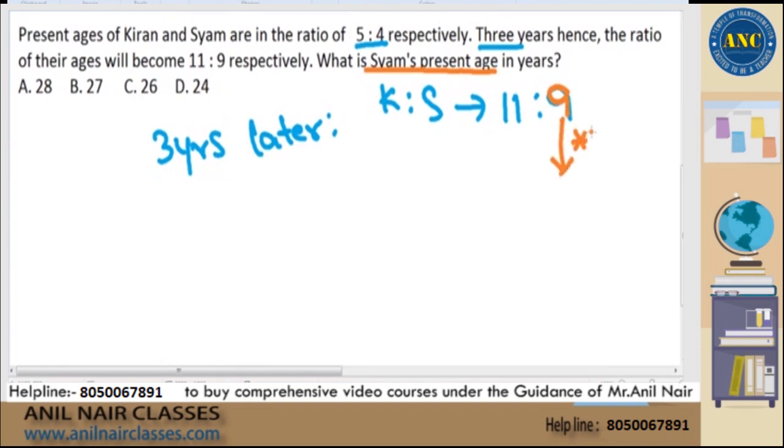According to the question, it should be a multiple of 9. 3 years later, 31, not a multiple of 9. 30, not a multiple of 9. 29, not a multiple of 9. 27, it is a multiple of 9. Very good thing that you have identified that, Avinash. Very good.